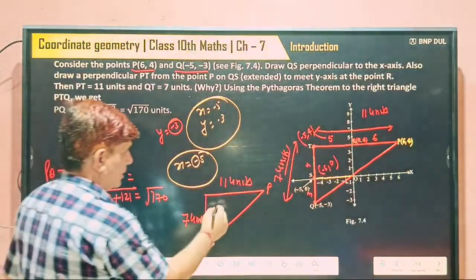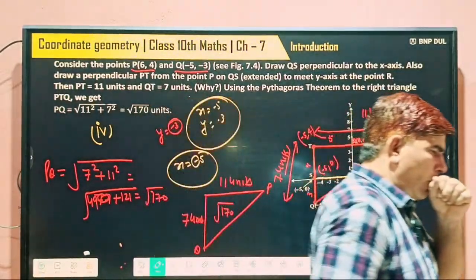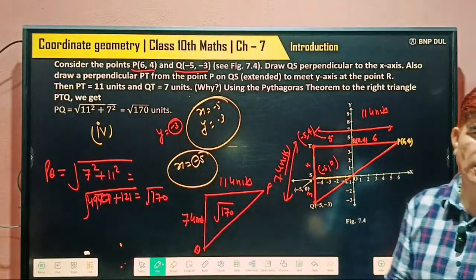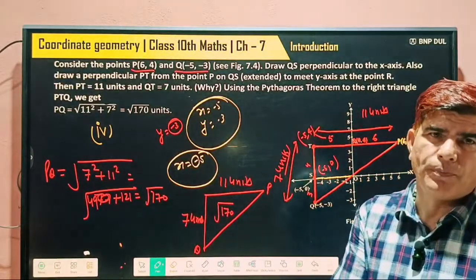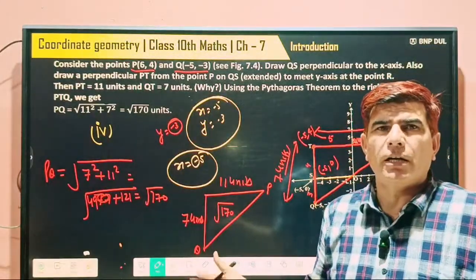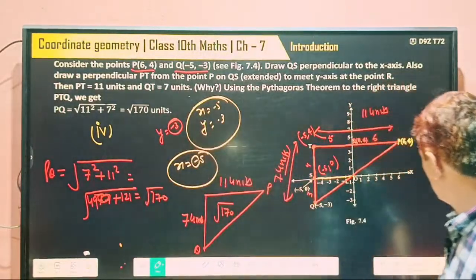This distance is under the root 170. This is the formula when both points are not lying on any axis and the points lie in different quadrants. That's the fourth part.